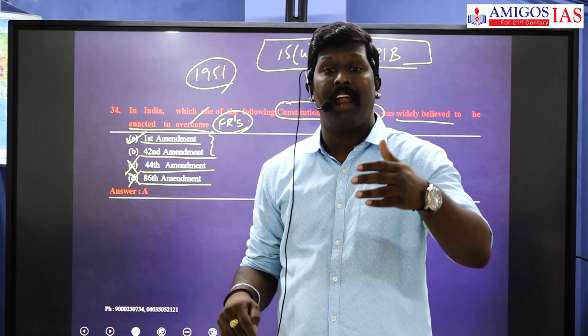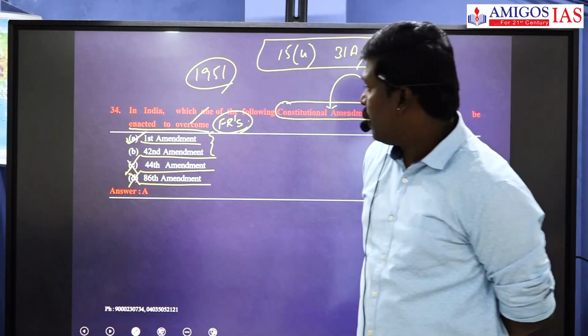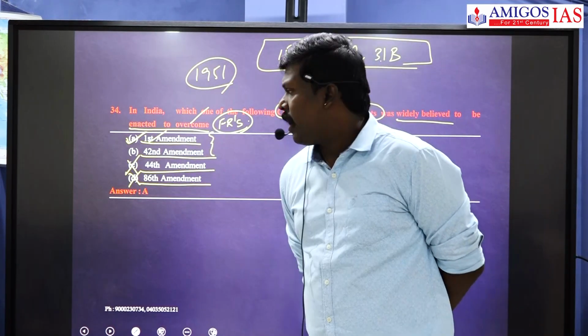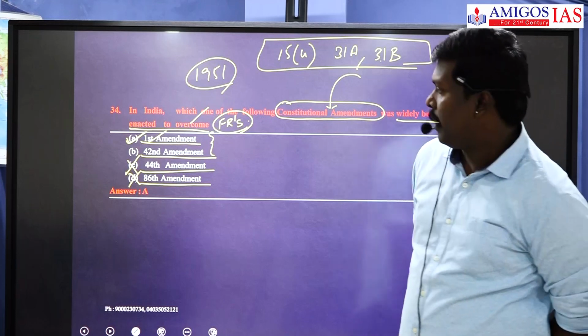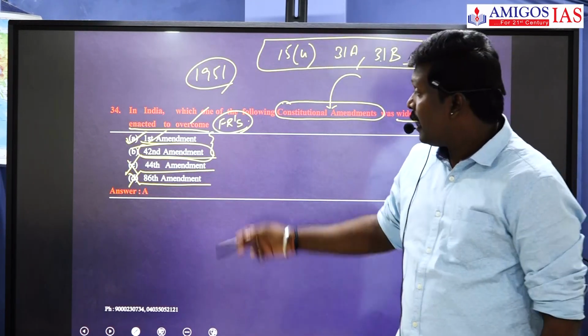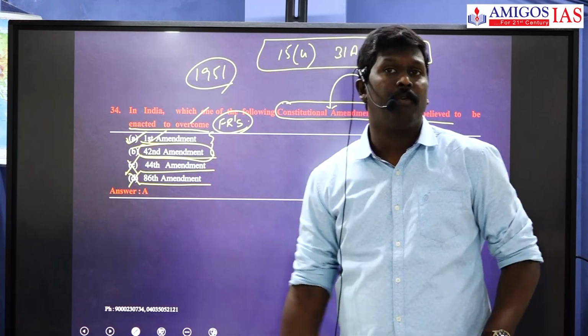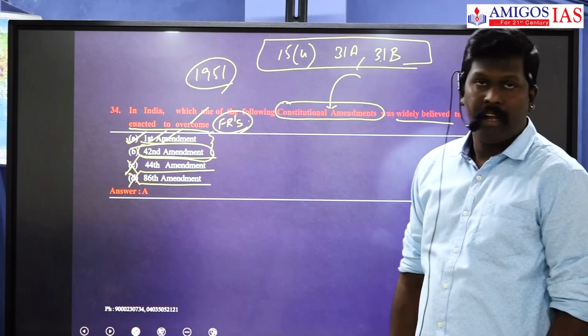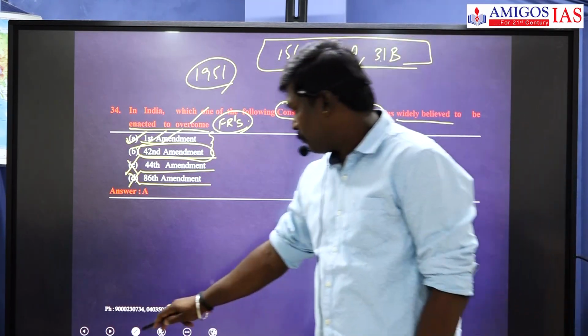All these provisions were brought by the First Constitutional Amendment Act. So I will go with A, First Amendment Act of 1951. The 42nd Amendment Act, although it gave clarity, had many amendments made before this. So the First Amendment Act 1951 can be the right answer.